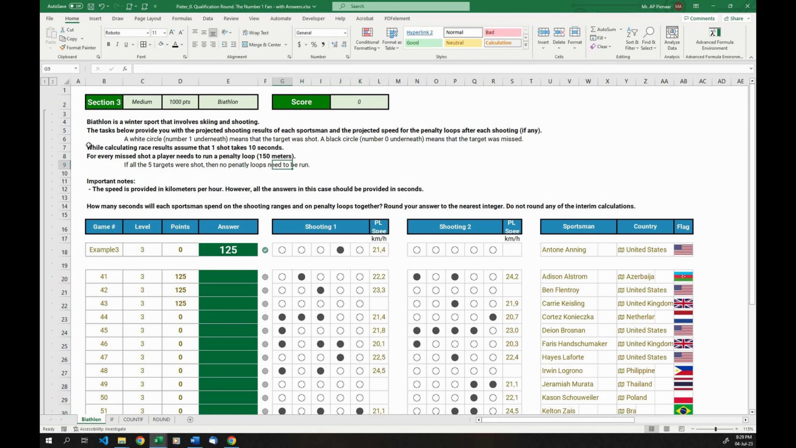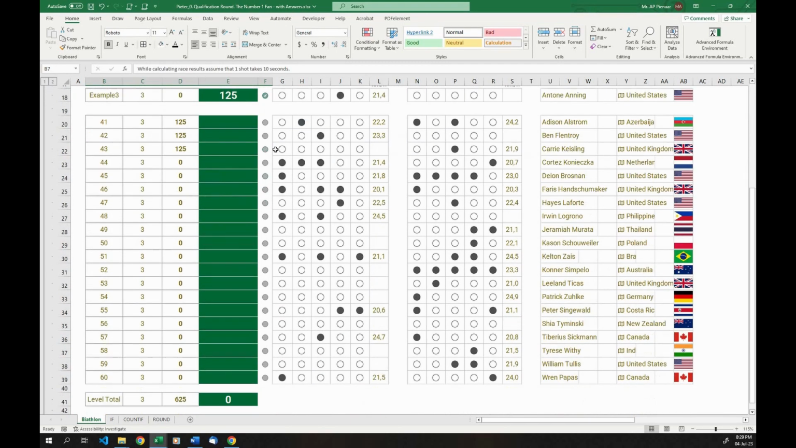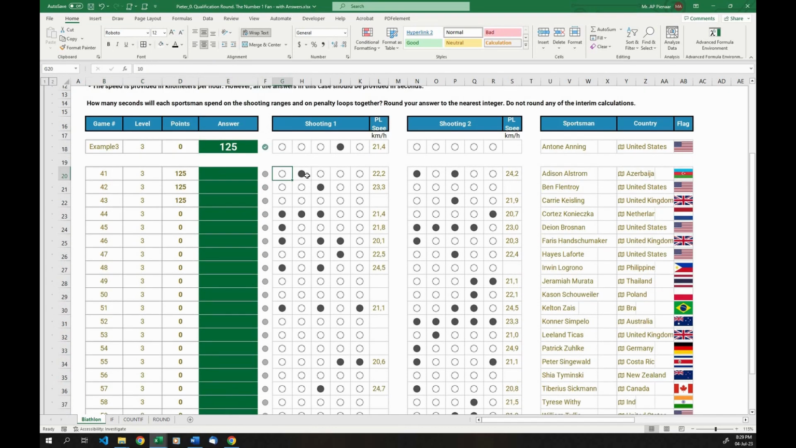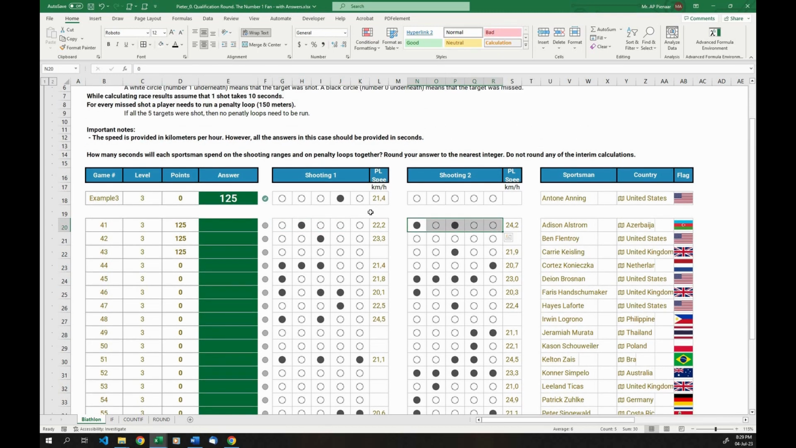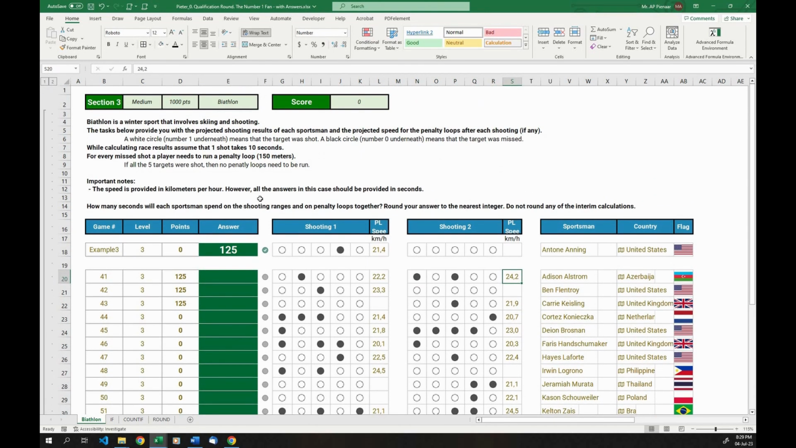While calculating the race, assume that 1 shot takes 10 seconds. So no matter if the shot was missed or on target, all of these took 10 seconds. So we can say 10 seconds, 10, 10, 10, 10. So 50 seconds for shooting 1 and 50 for shooting 2. And then on top of that, 100 seconds in total, the penalty runs will come on top of that.